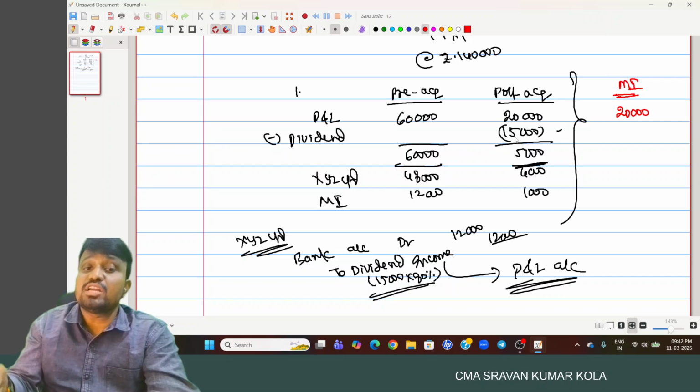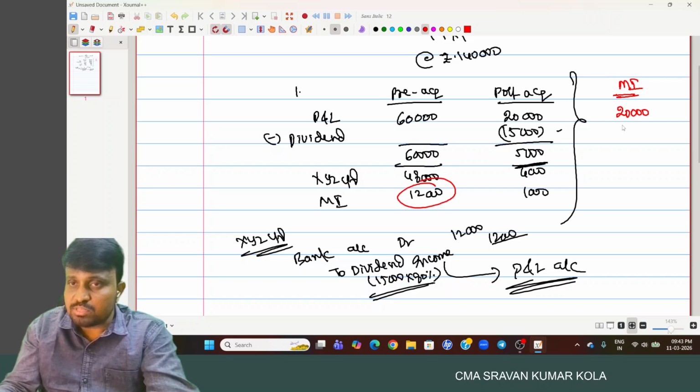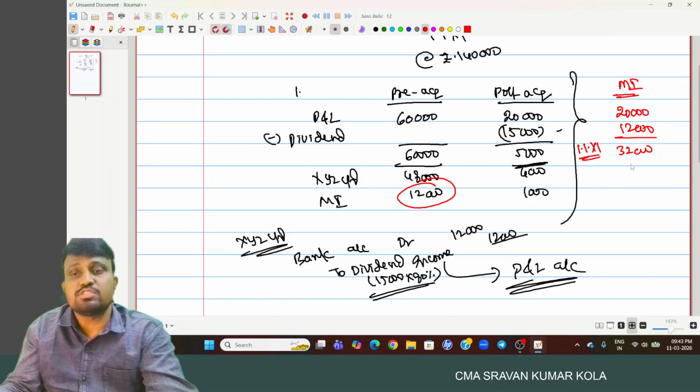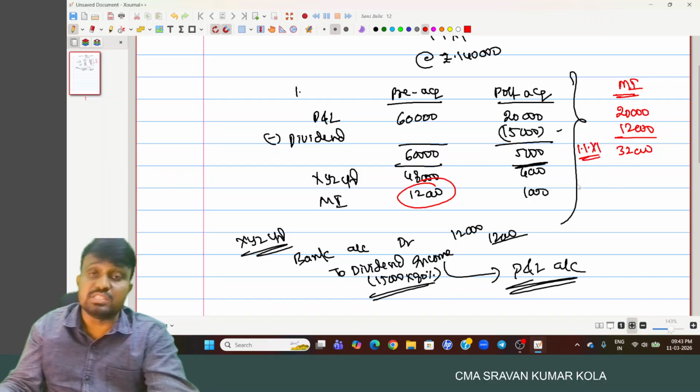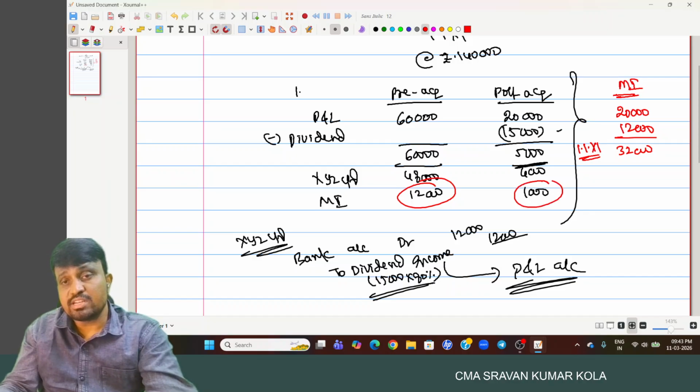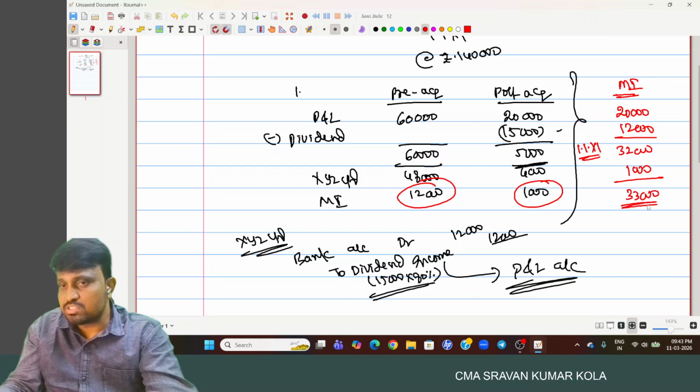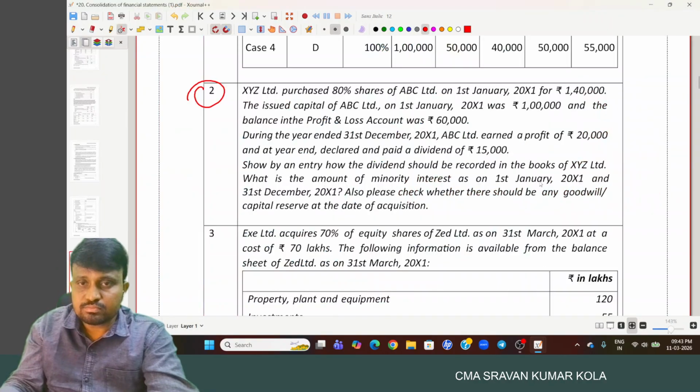And what is the pre-acquisition period profit share? Nothing but 12,000. This is 32,000, minority interest on the date of acquisition. And after that, in post-acquisition period, they are getting the share 1,000. So total 33,000. This is the minority interest on 31st December X1.